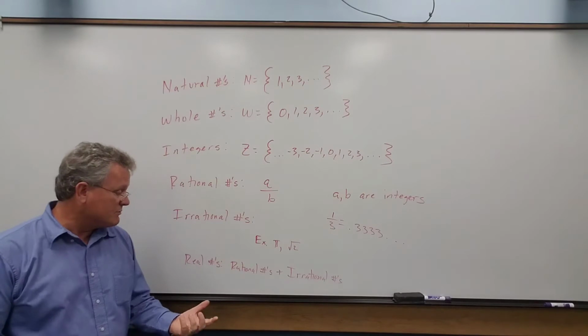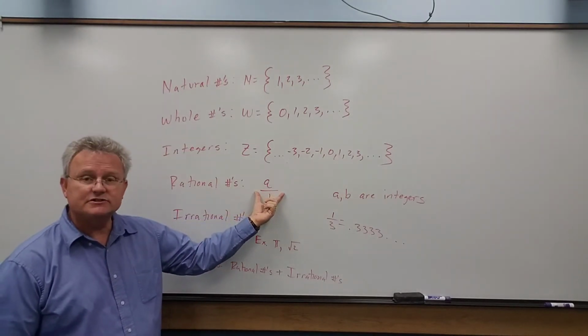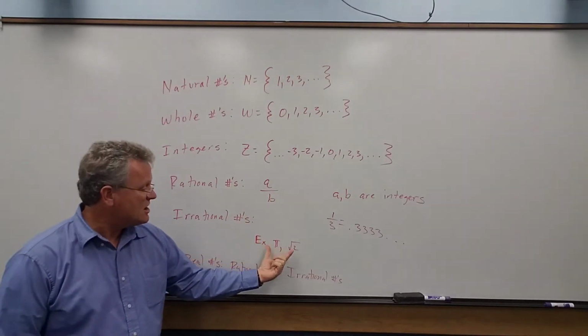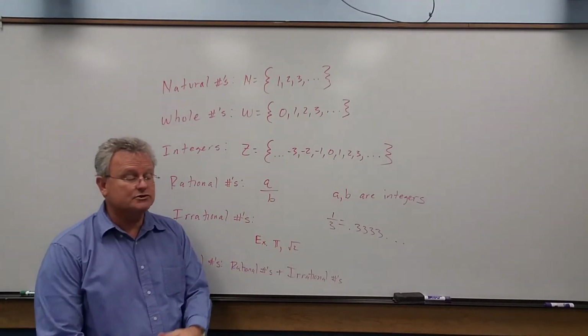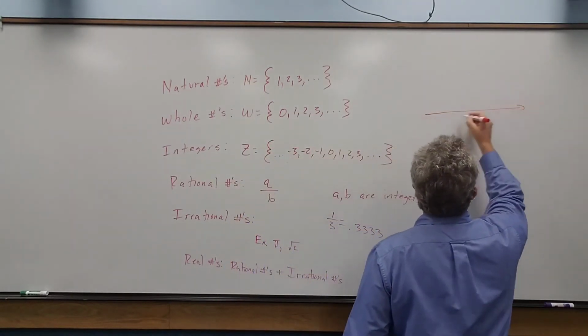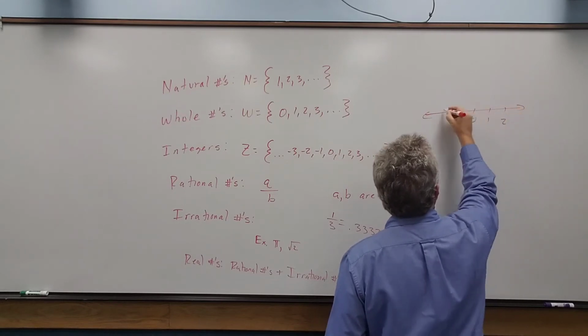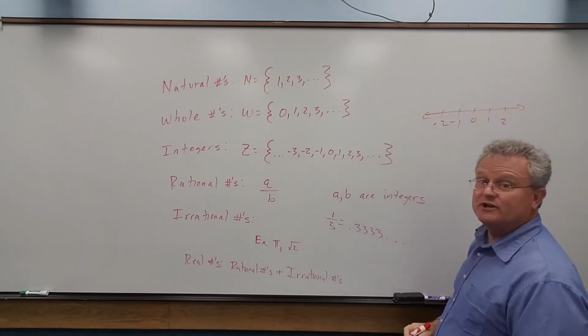So what are the real numbers? The real numbers are all of the rational numbers, all of the fractions, plus all of your irrational numbers. When you add those together, you get all the real numbers. That's the real number line.